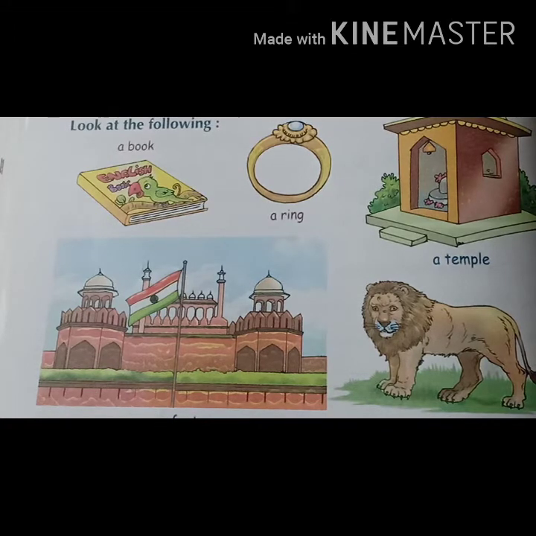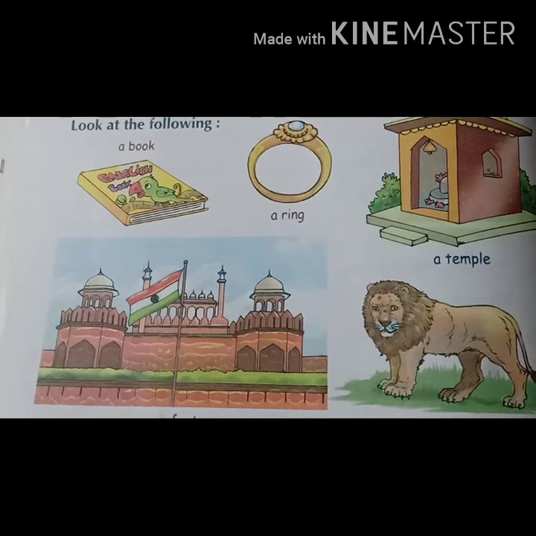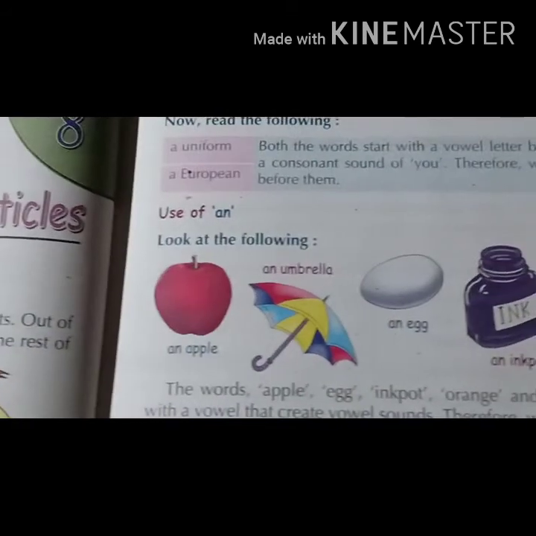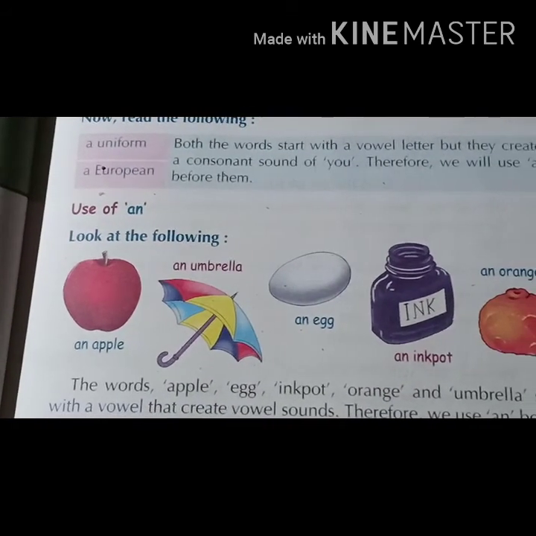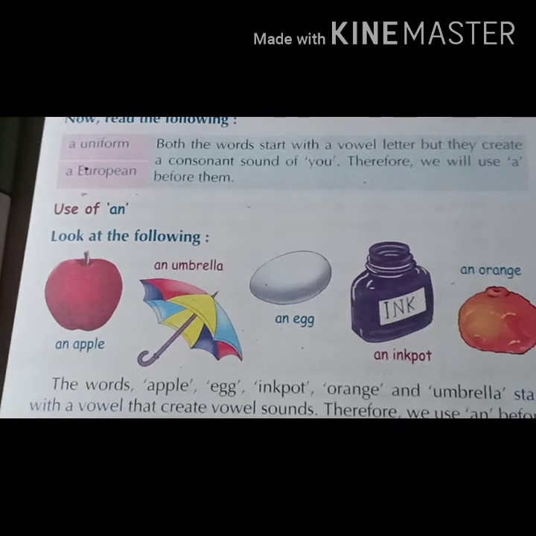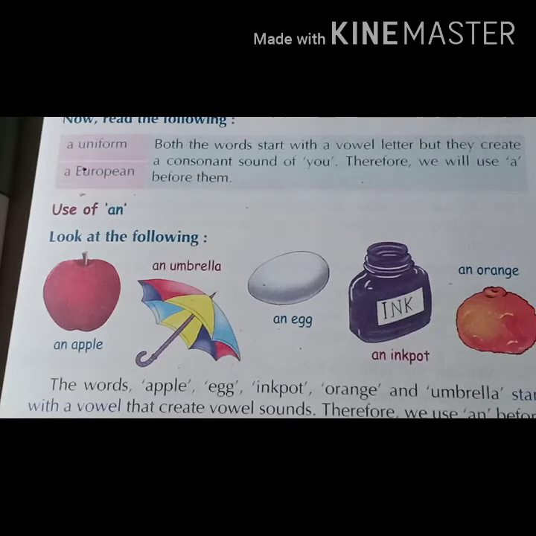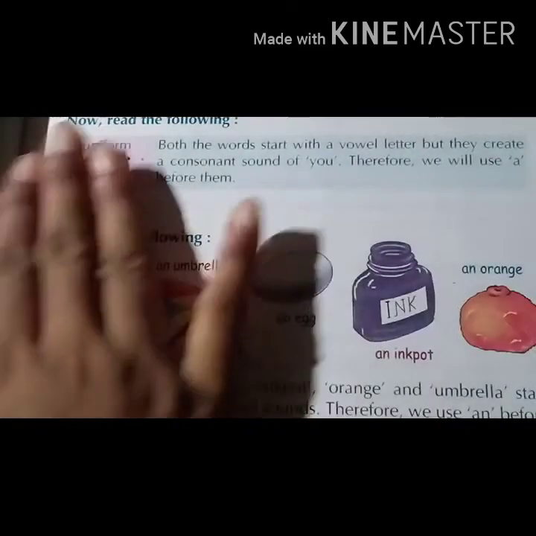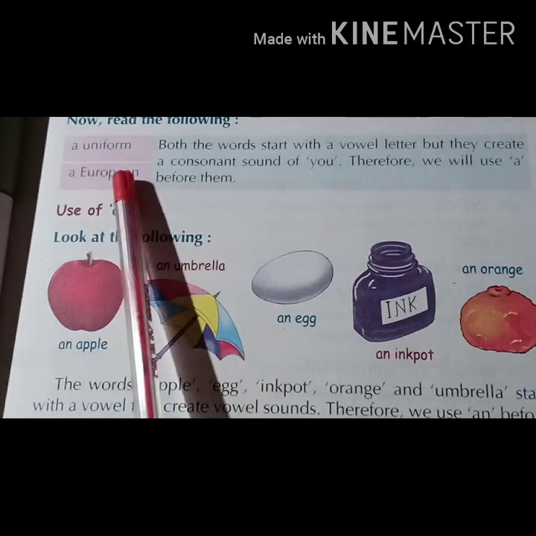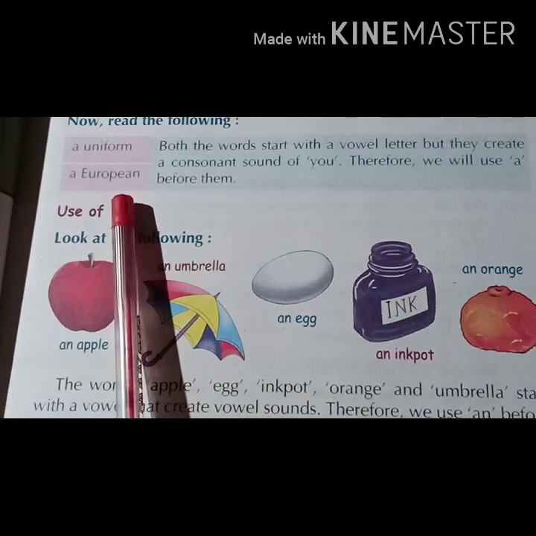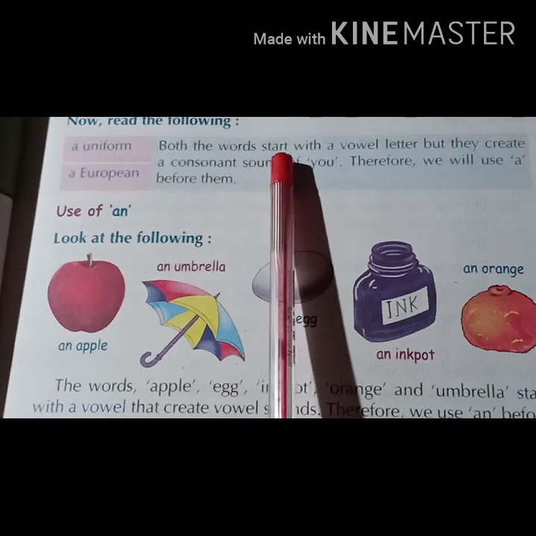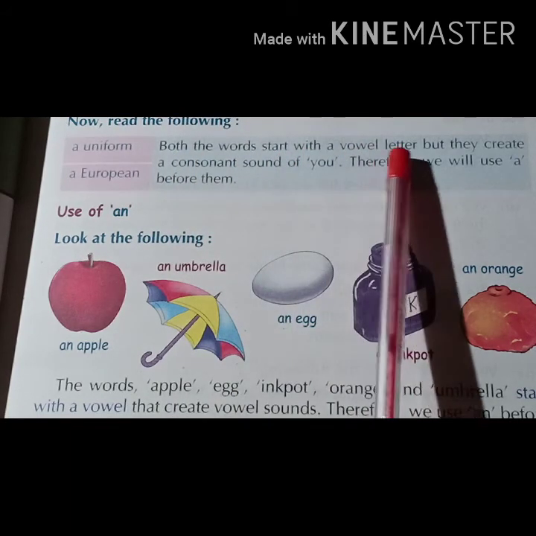Now read the following. On page number 39 you can see, read the following. Very interesting example is given here. A uniform. First one is a uniform. Second, a European. Both the words start with a vowel letter.